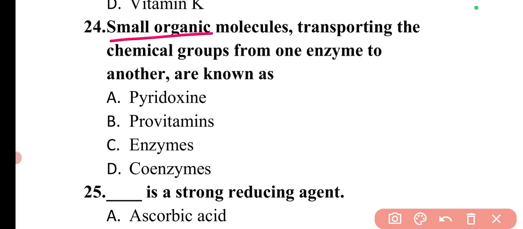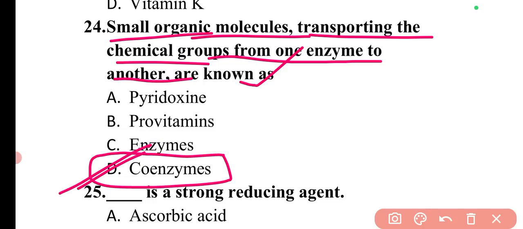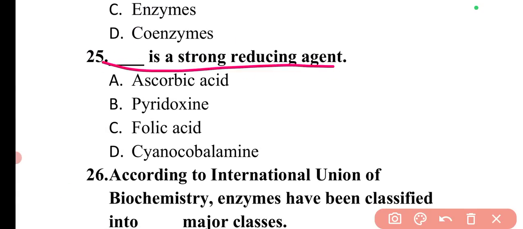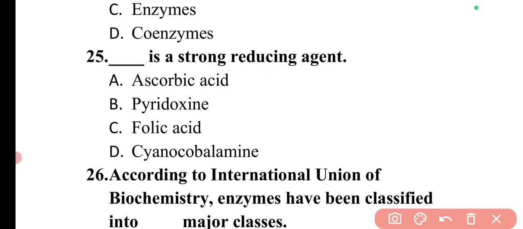Next question is, small organic molecules transporting the chemical groups from one enzyme to another are known as. So the small organic compounds which are used for transporting the chemical groups from one enzyme to another are the coenzymes. So here option D is the correct answer. Next question is, dash is a strong reducing agent. So ascorbic acid is a strong reducing agent. So here option A will be the correct answer.